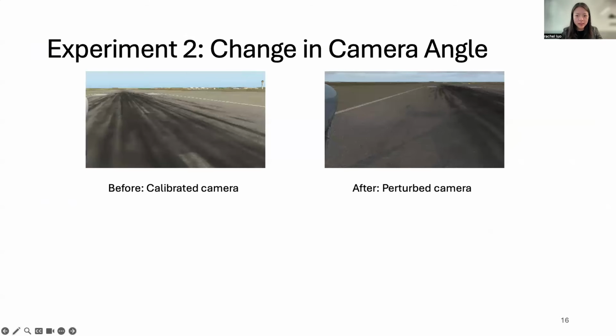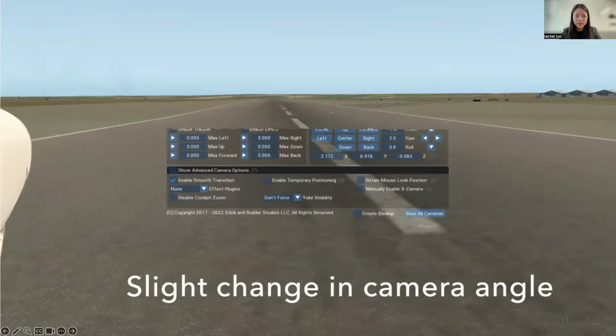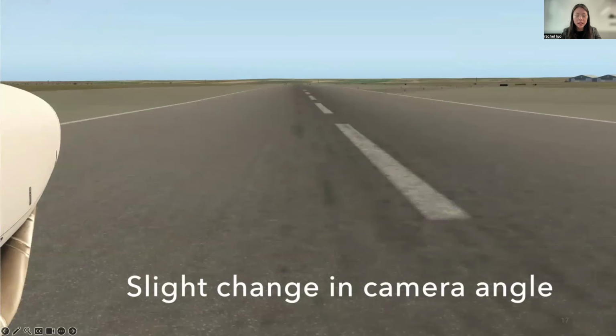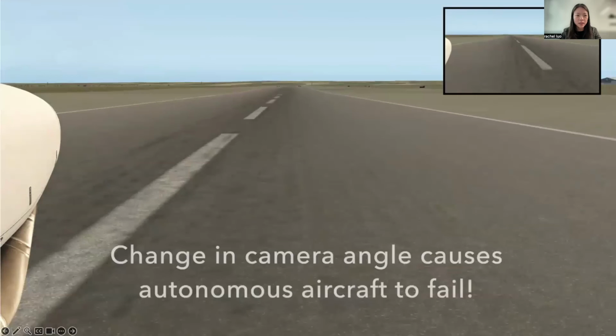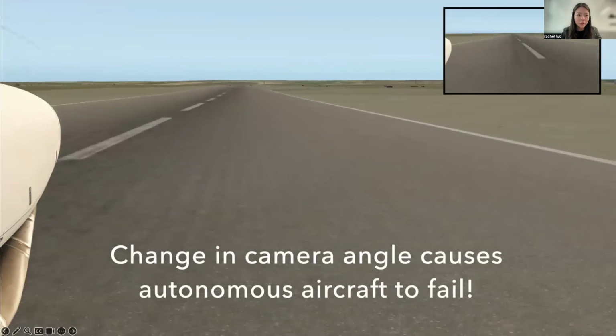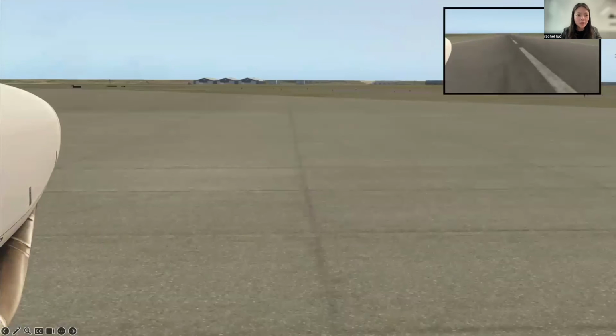We then look at a distribution shift caused by a small change in the camera angle. This could happen, for example, if the camera was knocked slightly askew. So we first change the camera angle very slightly, just a couple of degrees, and this small change actually causes the plane to go off the runway, as we'll see in this video. The inset in the top right is what would have happened without the shift, but with the shift, as we can see, the plane veers off the runway.